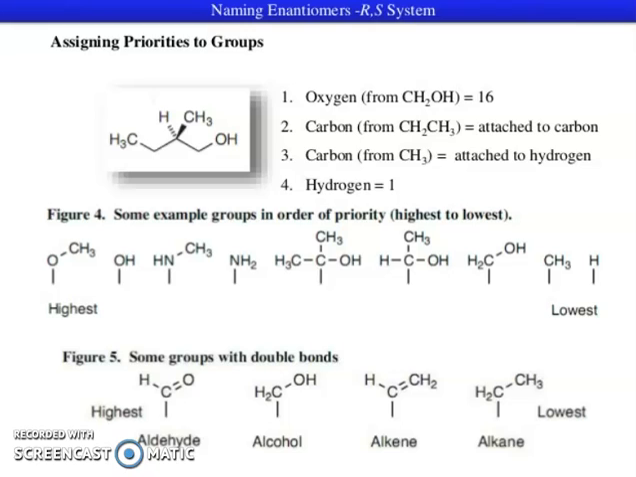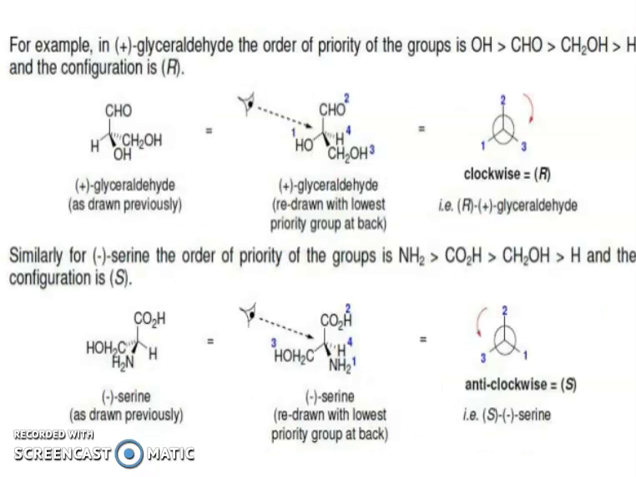Assigning priority to groups. This is important. Oxygen atom, CH2OH. Carbon atom attached to carbon. Carbon from CH3 attached to hydrogen. Hydrogen is lowest. So some example groups in order of priority, highest to lowest: highest, and this one is lowest. So assign some groups with double bonds.